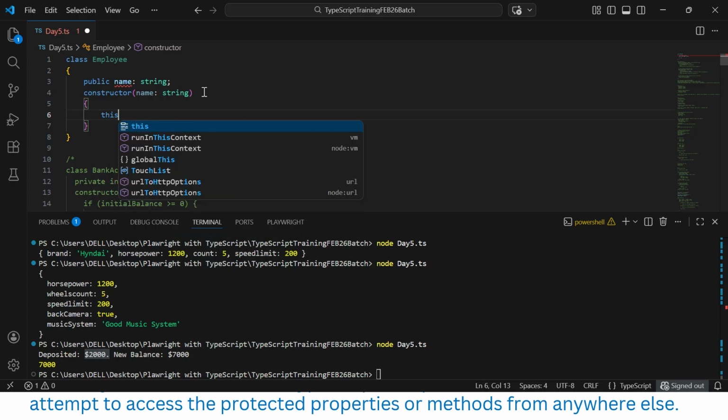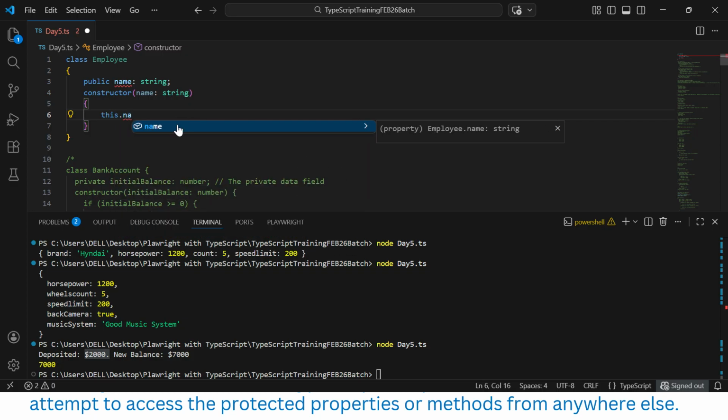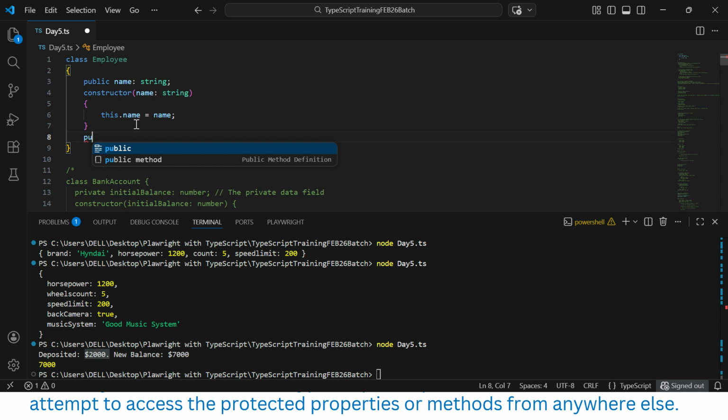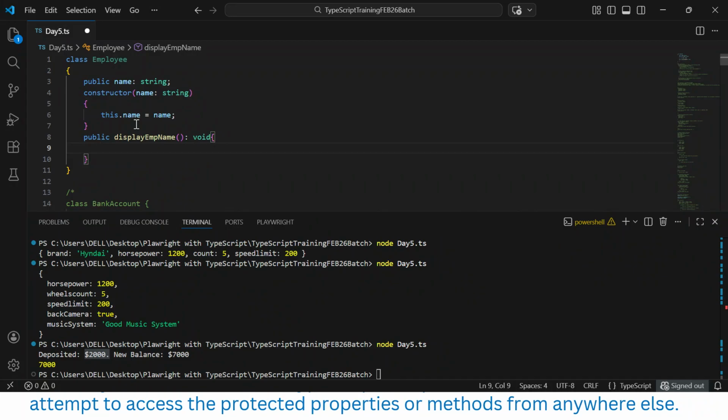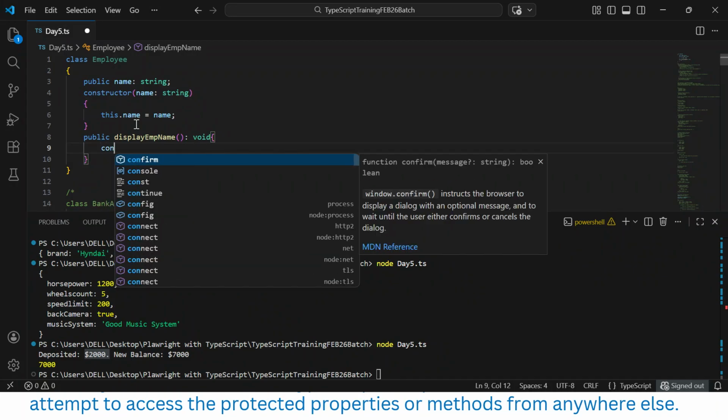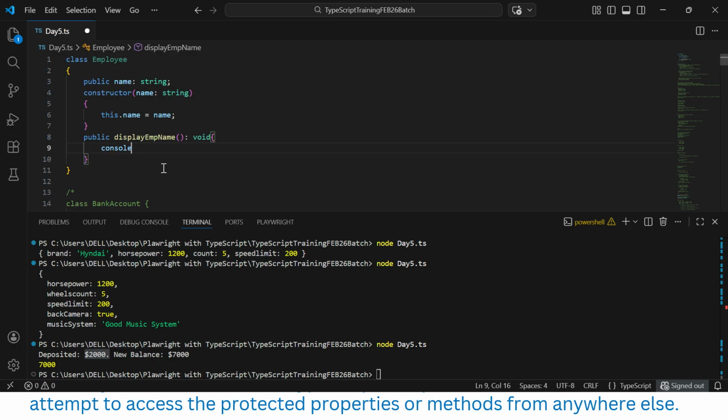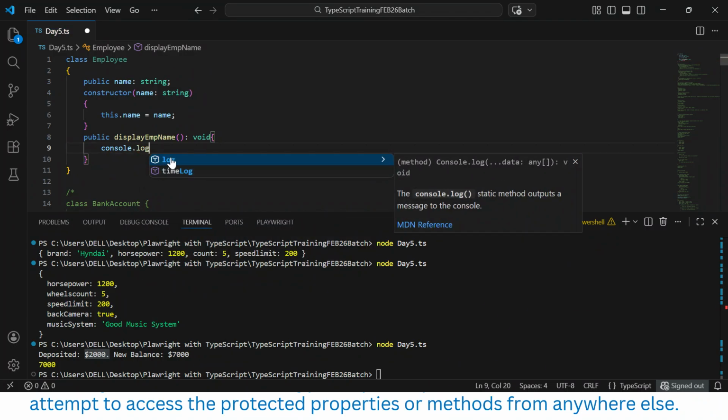So this.name equal to name. Then I can create a method, again public, display employee name. Return type will be void. I can just print out console.log name.